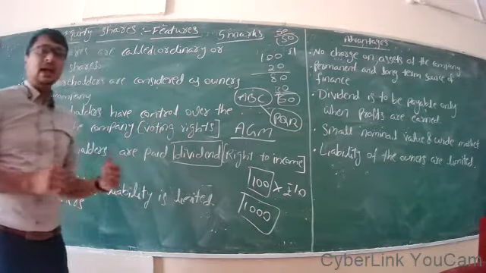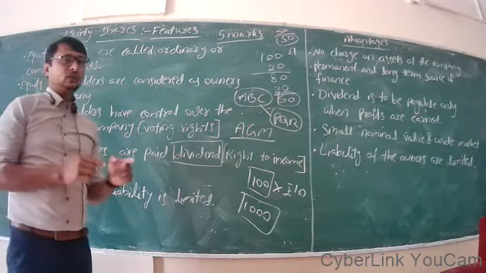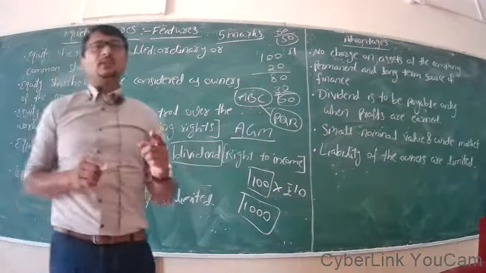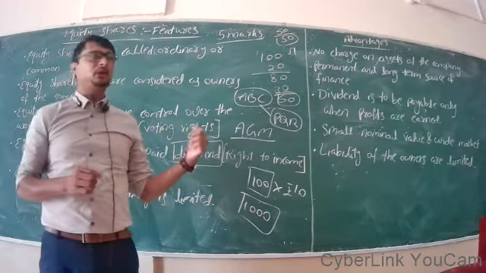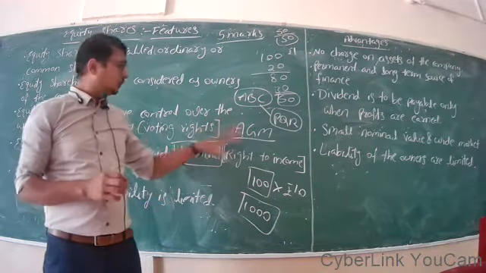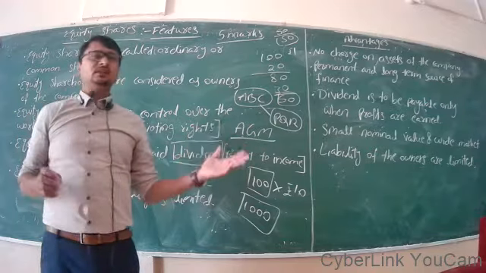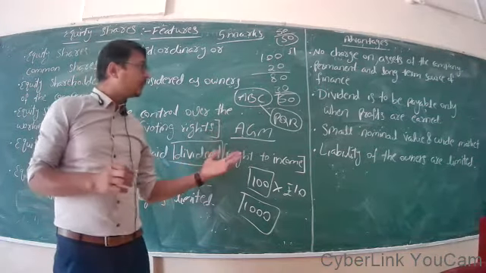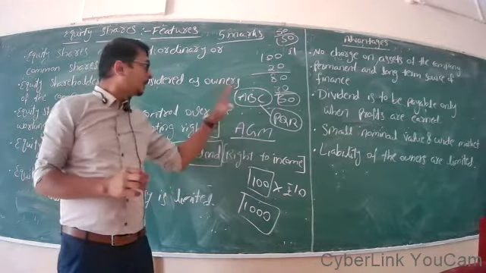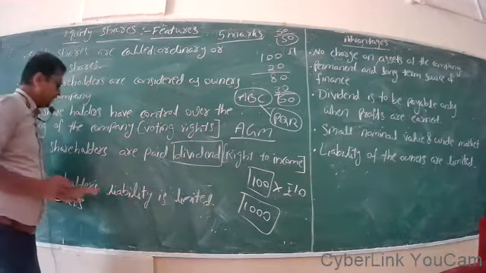So their liability is limited only. This is the biggest advantage of a joint stock company or public company. We will discuss what a joint stock company, public company and so on are in the next chapter. So this is very important.